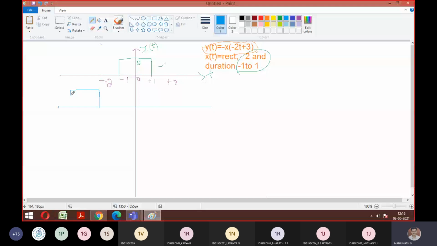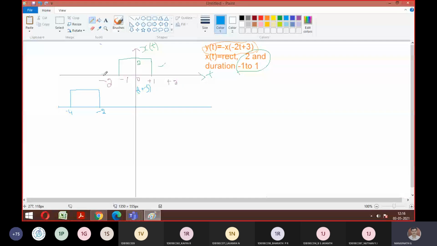I told you two things. Either you can pull from one end or push from one end. Both are the same. If you are pulling, you can pull from here. If you are pushing, push from this end. Since we know it has to go towards the negative half, I have pushed the intervals. So +1 to 0 is the first change, 0 to -1 is the second change, -1 to -2 is the third change. That is what the interval was, t plus 3.